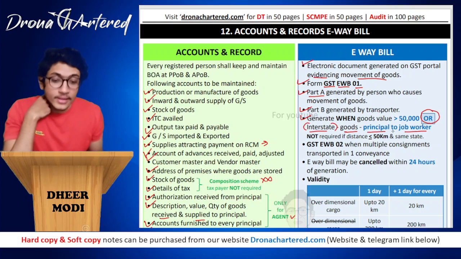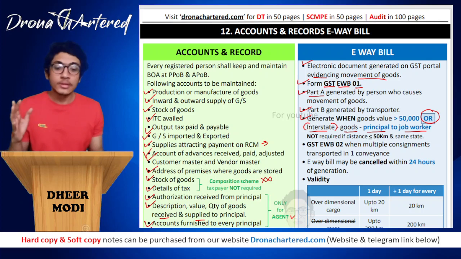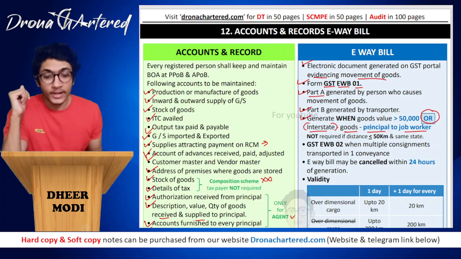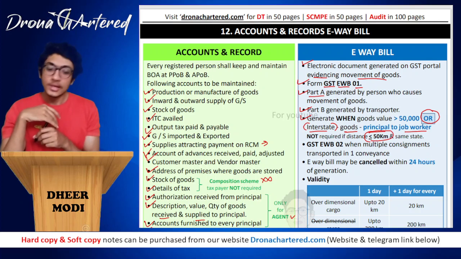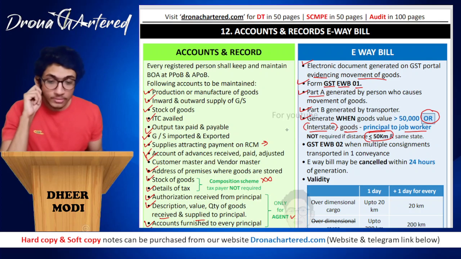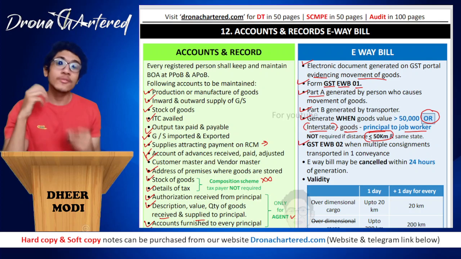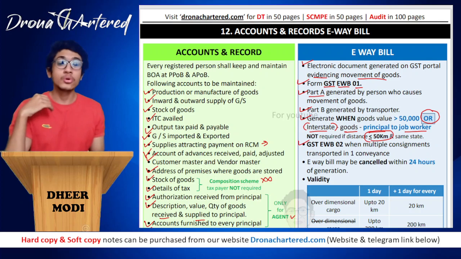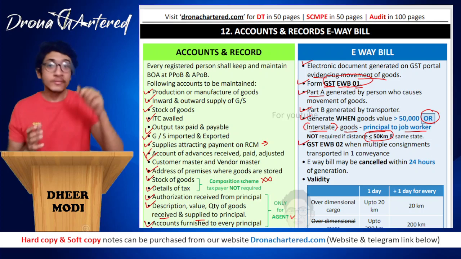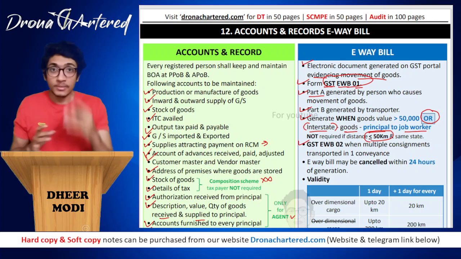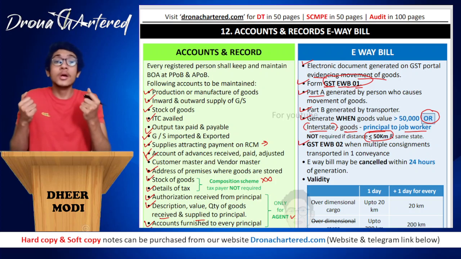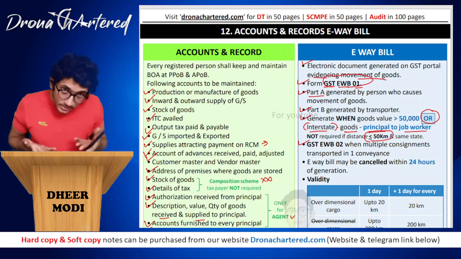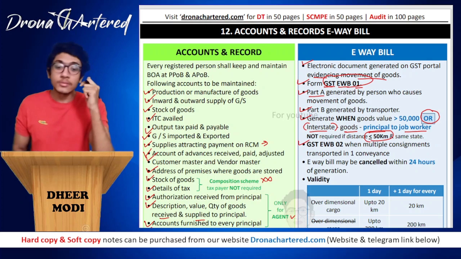If the distance is less than 50 kilometers and within the same state, then e-way bill is not required. So you have to make sure it is less than or equal to 50 kilometers. In such a case, e-way bill will not be required. Your next form is GST EWB-02. If you remember, we did form GST EWB-01, which has two parts, part A and part B. Part A is generated by the person who is causing movement of the goods. Part B is generated by the transporter, that is the person who is transporting the goods.